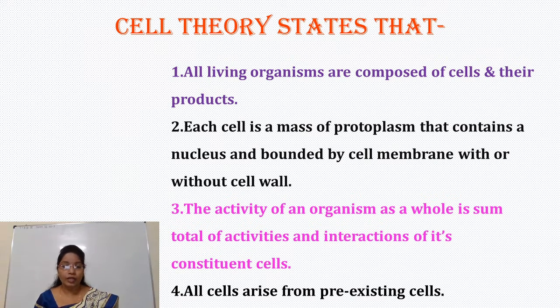As we know, in the case of a plant cell, cell wall is present, and in the case of an animal cell, cell wall is absent. So each cell is a mass of protoplasm which contains a nucleus and cell membrane. Cell wall may be present or absent.